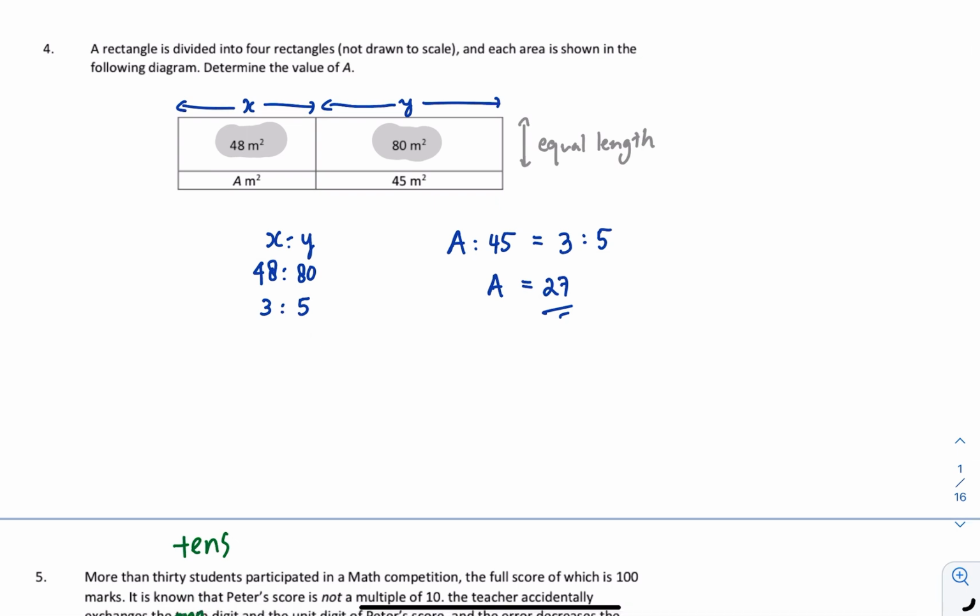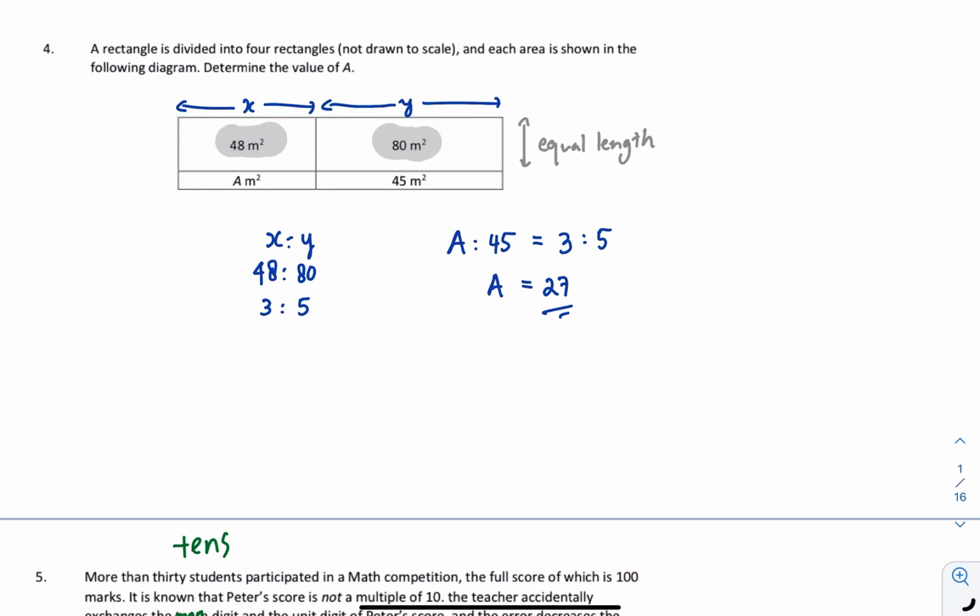Okay, question number 4. This type of question, we just need to find the ratio of the length, because for example this 48 and this 80 share a similar or equal length. Okay, so that means if the area is different, it will be affected by the length here.